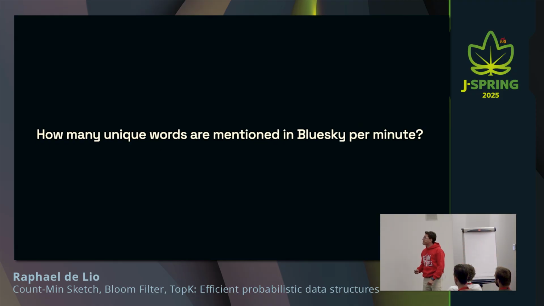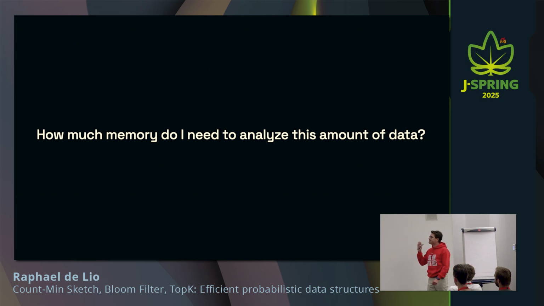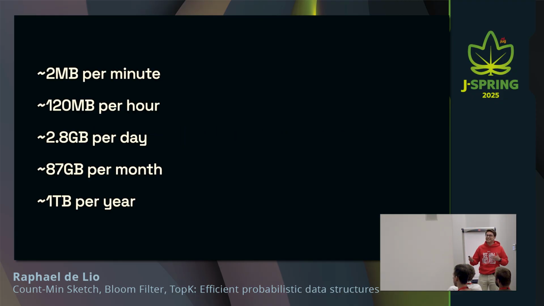So how many unique words are mentioned in Bluesky per minute, do you think? Well, approximately 22,000. All right, lots of words that we're going to be counting. And how much memory do I need to analyze this amount of data? Well, if I'm using a sorted set, approximately from the estimations that I did, and that's the funny thing about deterministic data structures, I'm going to come back to that later, 2 megabytes per minute or 1 terabyte per year. But I said that's an estimation because those, like a sorted set, can grow in size dynamically.